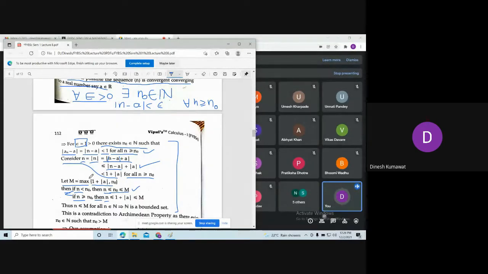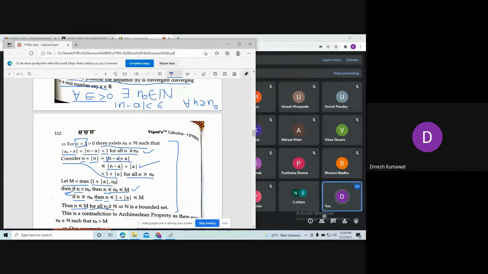But M is the maximum among these two numbers, so I can say that 1 plus mod a is less than or equal to M. So in both cases, what we are having? This natural number n is always less than or equal to capital M. And this is true for all n belonging to natural numbers.